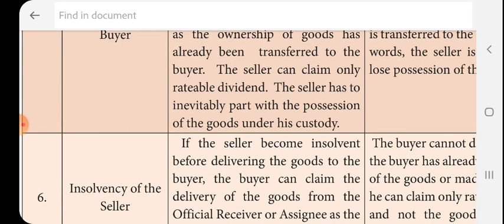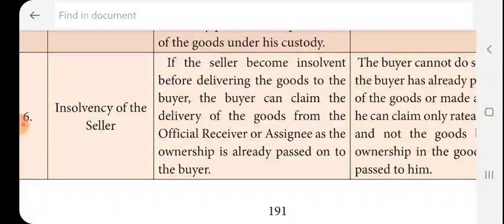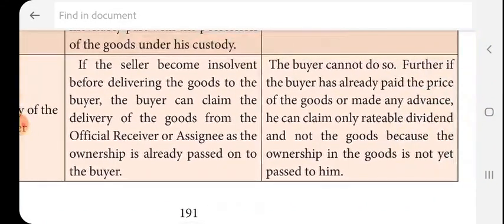But here, if the seller is insolvent, the buyer can claim the delivery of the goods from the official receiver. In the agreement to sell, the buyer cannot do so, because the buyer has already paid the price of the goods or made an advance. He can claim only a rateable dividend and not the goods.